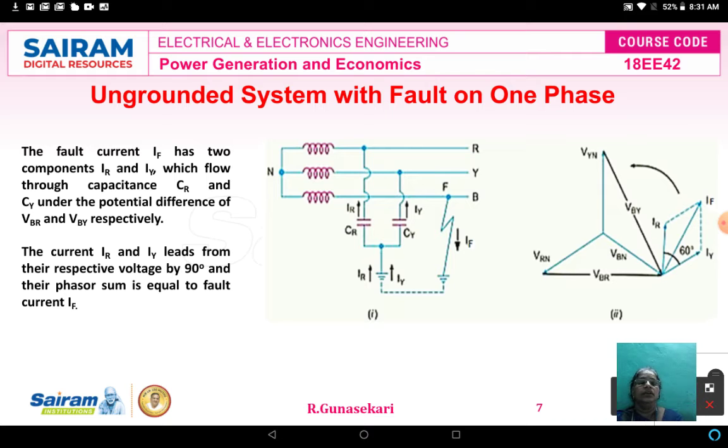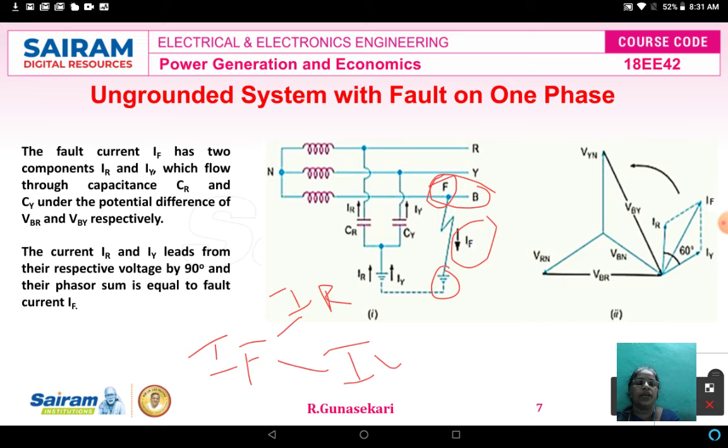You see here, a fault occurs on the B phase. That is the B phase only. The F denotes fault. Fault occurs here. The IF is the fault current flowing through the ground. So the IF splits into two currents, one is IR, another one is IY. You see IR and IY both are flowing, IR through the capacitance CR and IY through the capacitance CY.